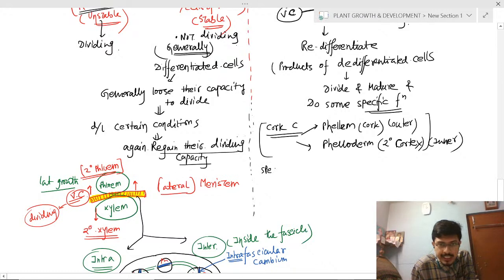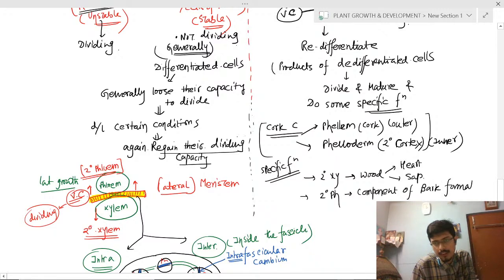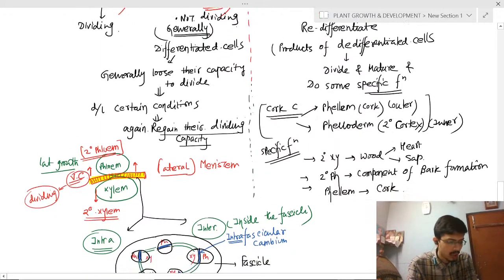Okay, so what will be the specific function? I told you in the redifferentiated cells there will be a specific function for each. So secondary xylem will lead to wood formation, heartwood and sapwood. And the secondary phloem is a component of bark formation. Clear? And the phellem is the cork.